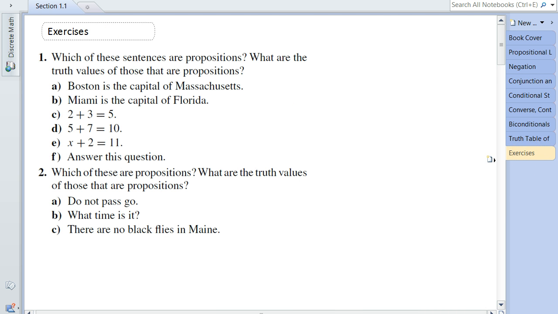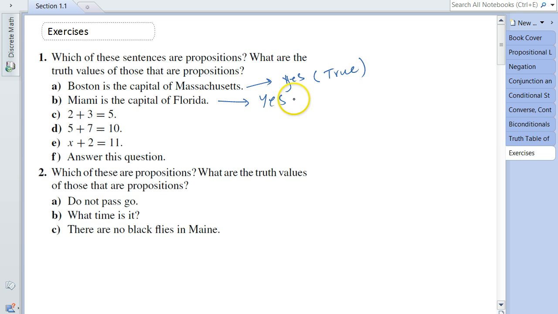So based on this definition, we can see that the first one is a proposition, so we can say yes, it's a proposition. And the truth value for this case is going to be true because we all know that Boston is the capital of Massachusetts. Go to B. B says Miami is the capital of Florida, and according to the definition, yes, this is a proposition, and the truth value is also true because we know that Miami is the capital of Florida.